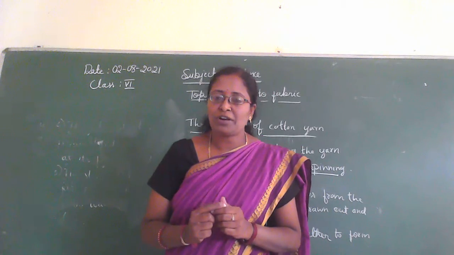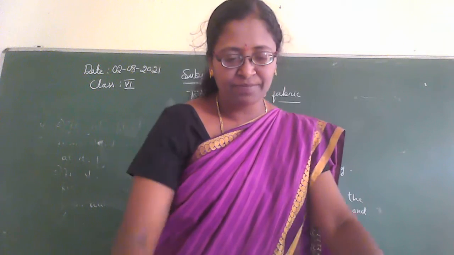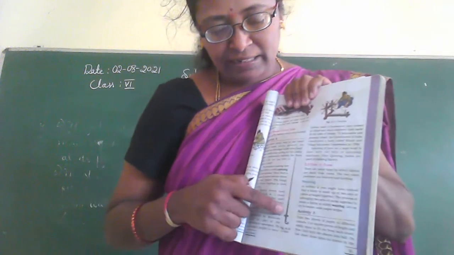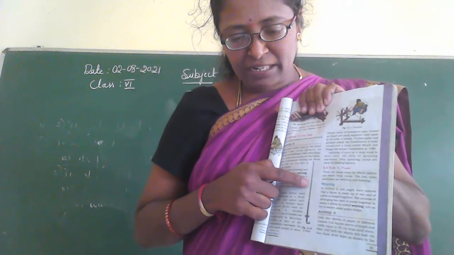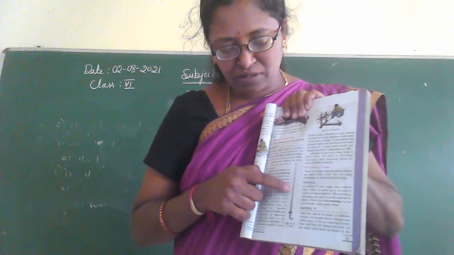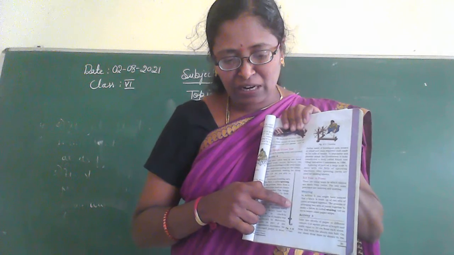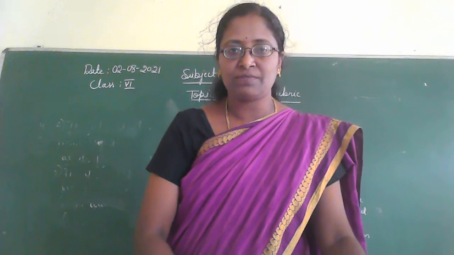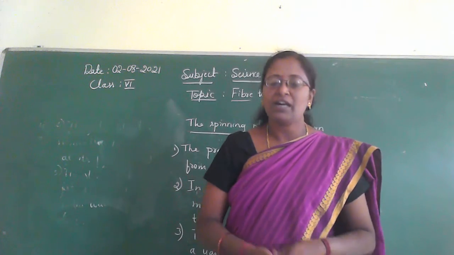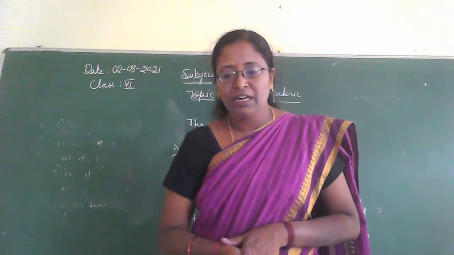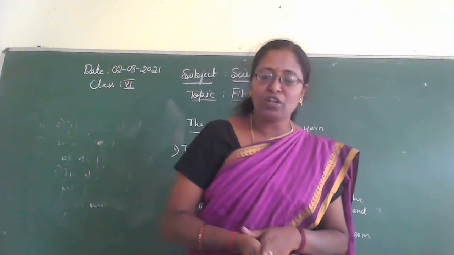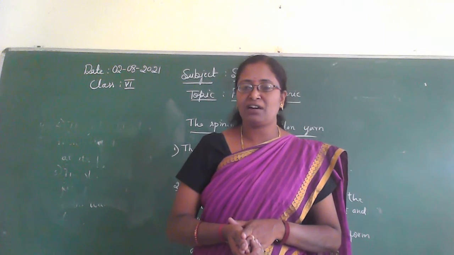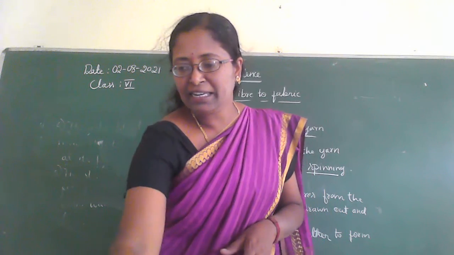It is also called takli. See here, this is called takli or hand spindle. It is a simple device, you can see it in your textbook. A simple device used for spinning of the cotton is a hand spindle. It is called takli.